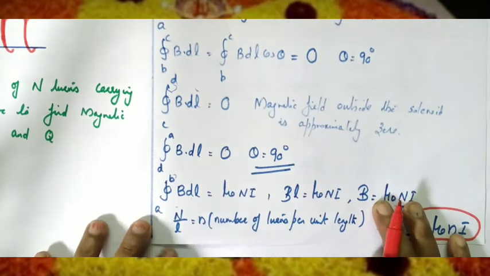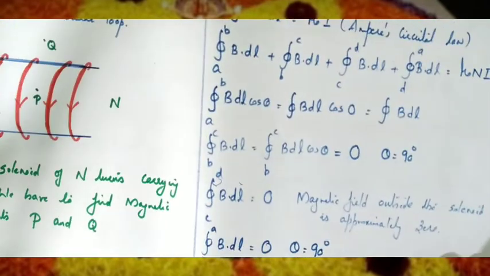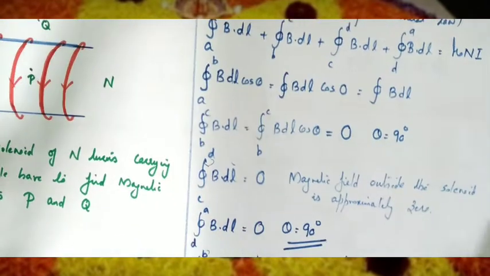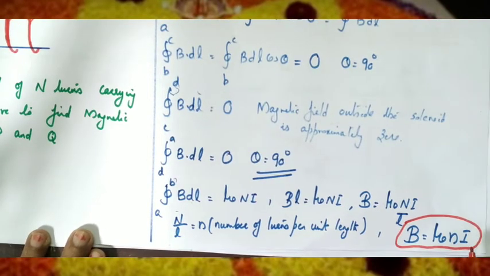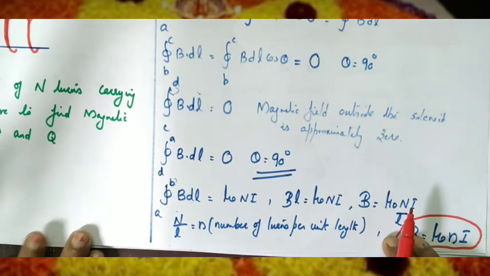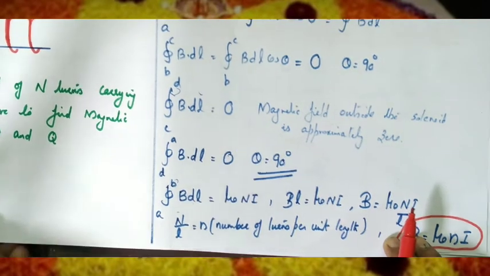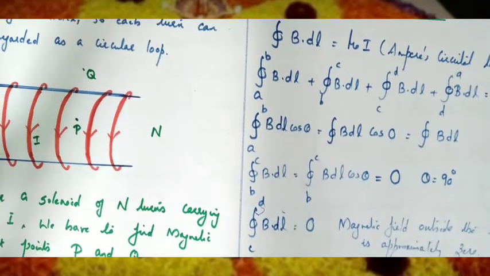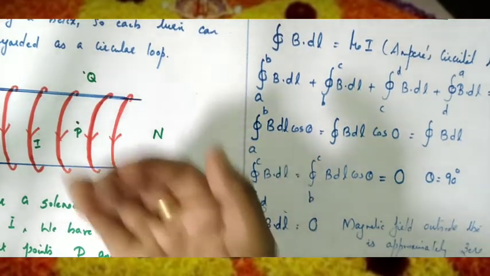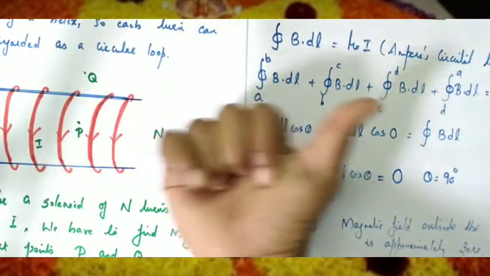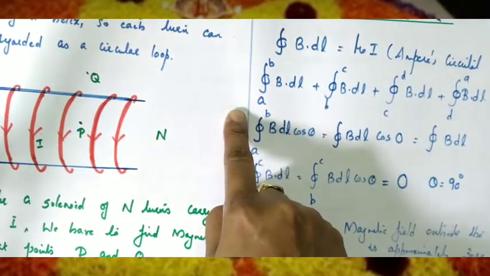One more point to remember: at each and every point inside the solenoid the magnetic field is B equal to mu 0 n i, that means inside the solenoid the magnetic field is uniform. The direction of the magnetic field is given by the right hand thumb rule. Here current is in the outward direction, so the direction of magnetic field is towards right.